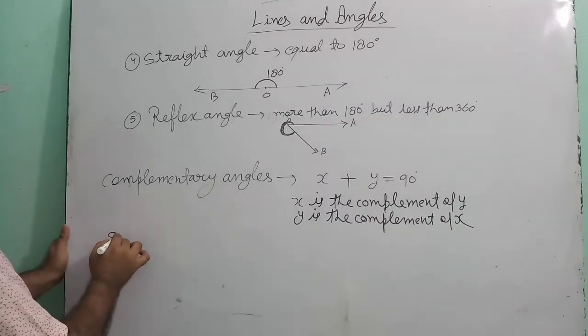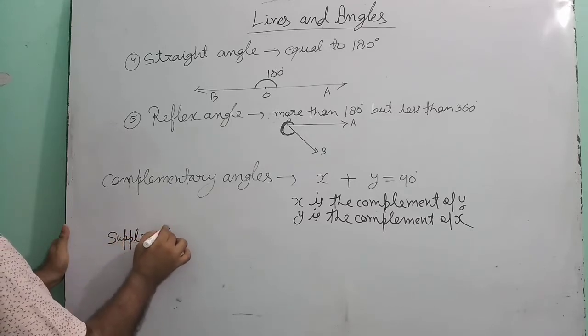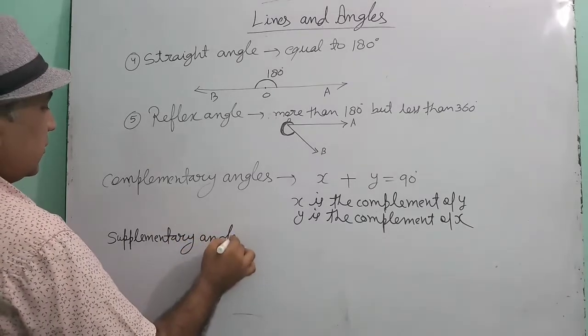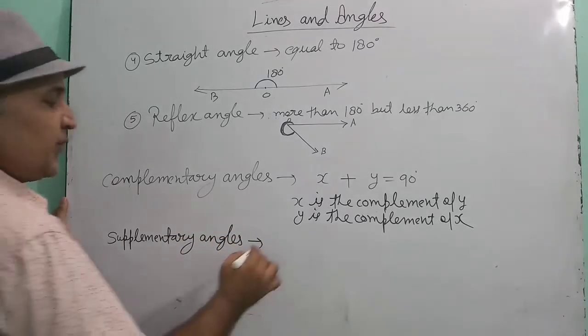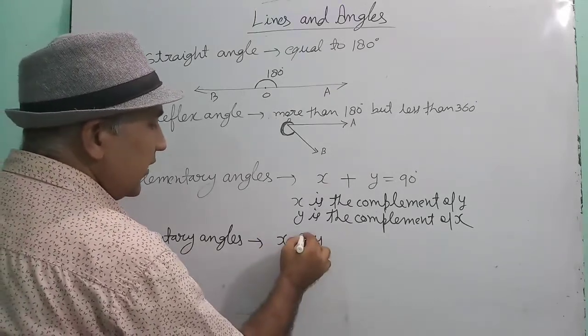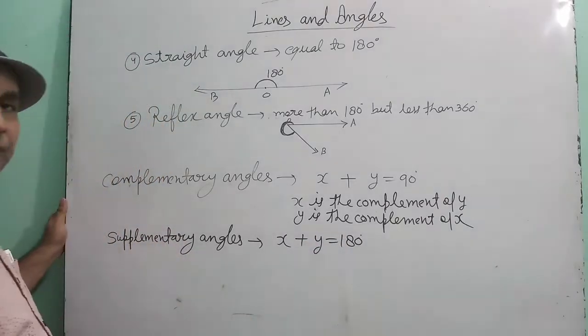Now we will see supplementary angles. Children, two angles are called supplementary angles if their sum is 180 degree.